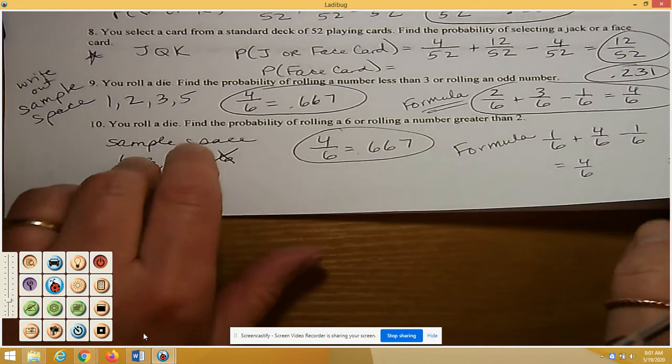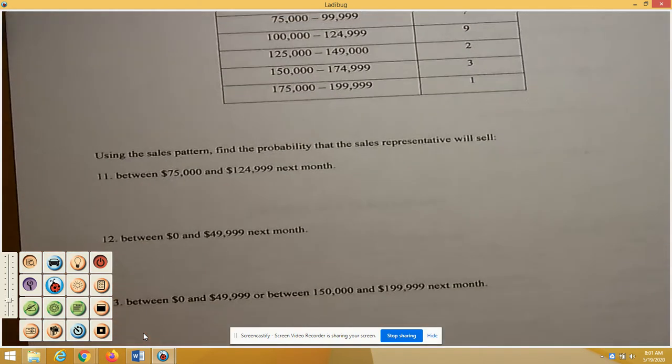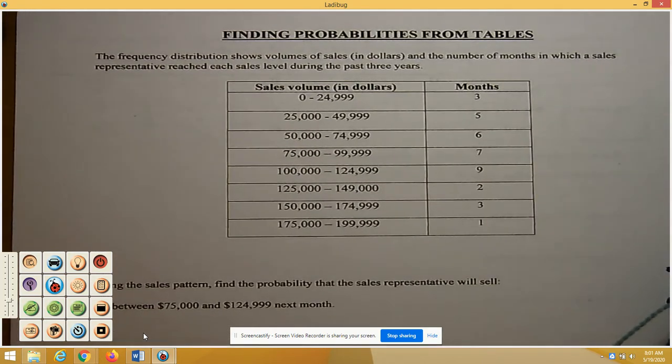Okay, the last thing that I would like to show you is how to use a table and a two-way table. So finding probabilities from tables, the frequency distribution shows volumes of sales in dollars and the number of months in which a sales representative reached each sales level during the past 3 years.